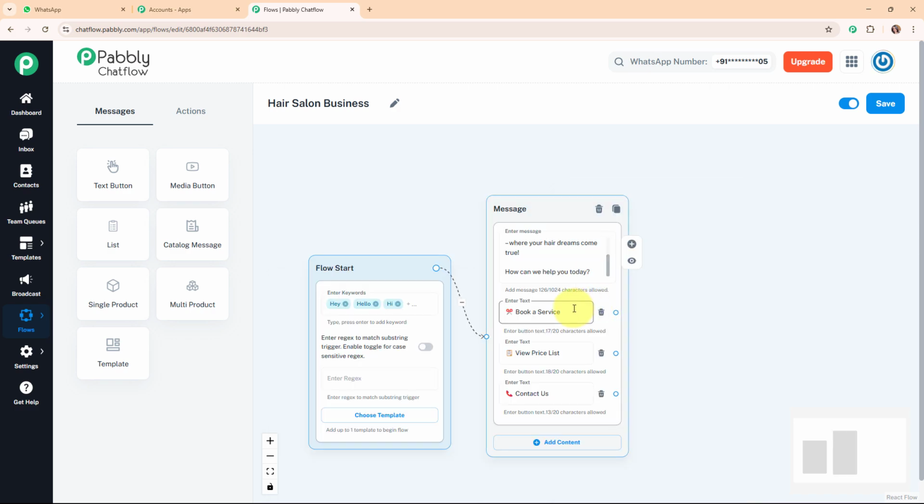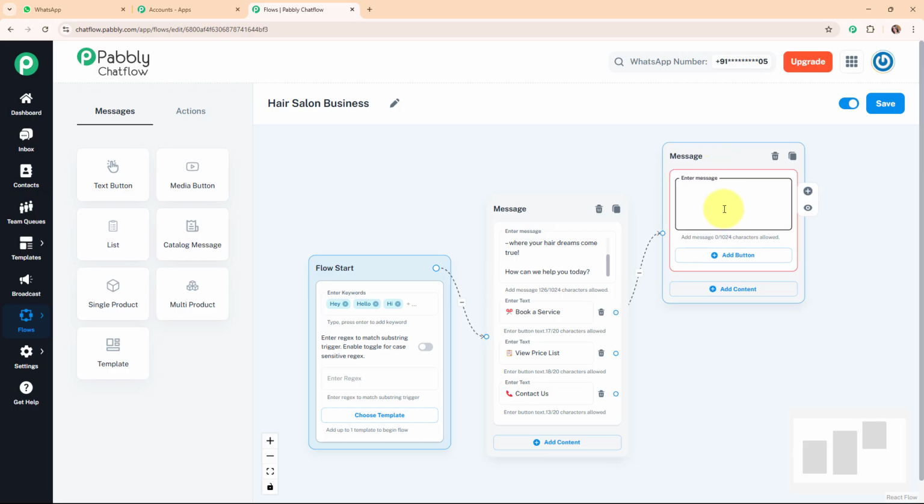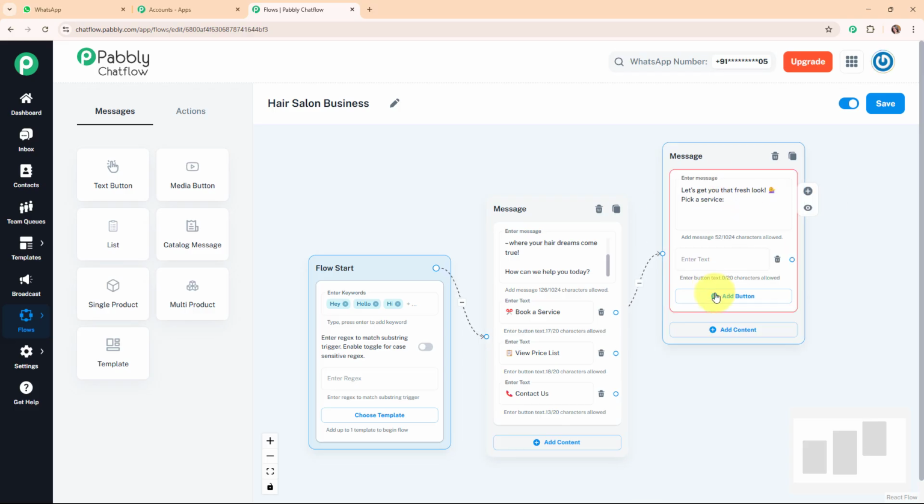Alright, so here you can see I've added the text such as book a service, view price list and the contact us button. So now here we are further going to set up this entire WhatsApp chatbot for each of the quick reply buttons. So here let's suppose that my customer selects the book a service quick reply button, then automatically I want to send a text to my customer that says, let's get you that fresh look, pick a service. And then here I'm going to add the services in these quick reply buttons.